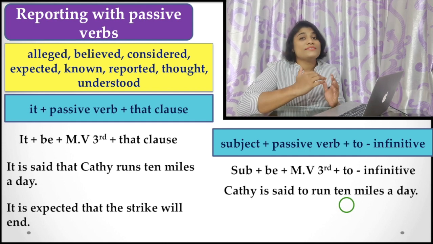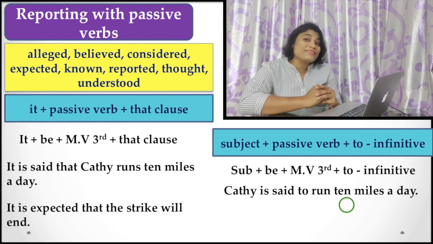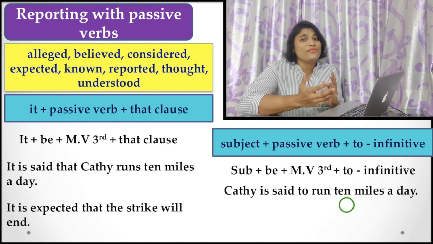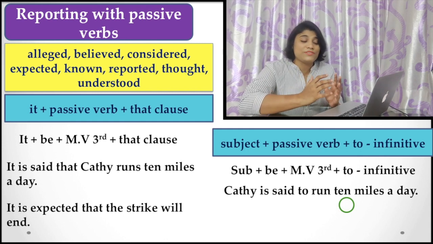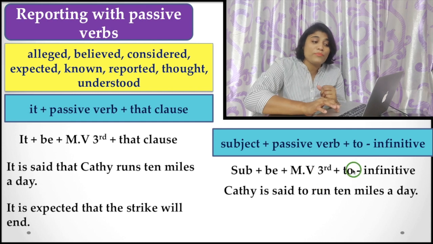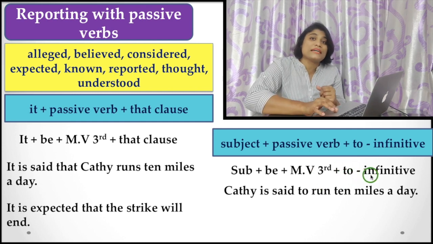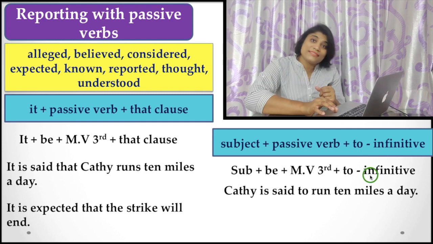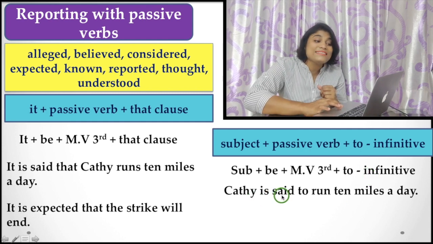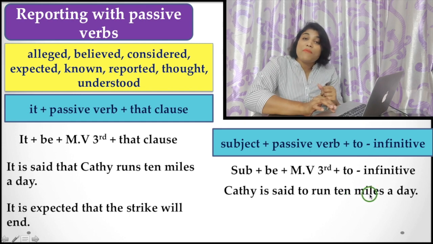Either start your sentence with the introductory it, or you can start the sentence with the subject, and there you have to use the to infinitive. Here, Kathy is said to run 10 miles a day.